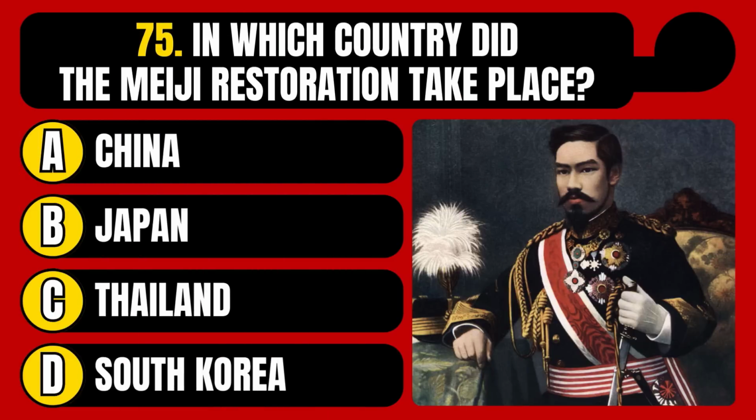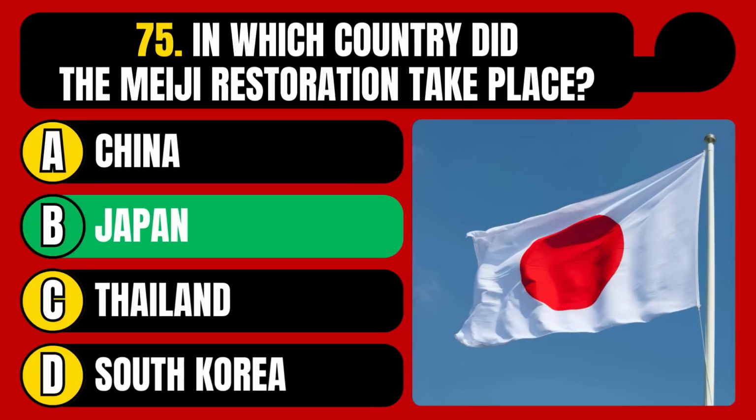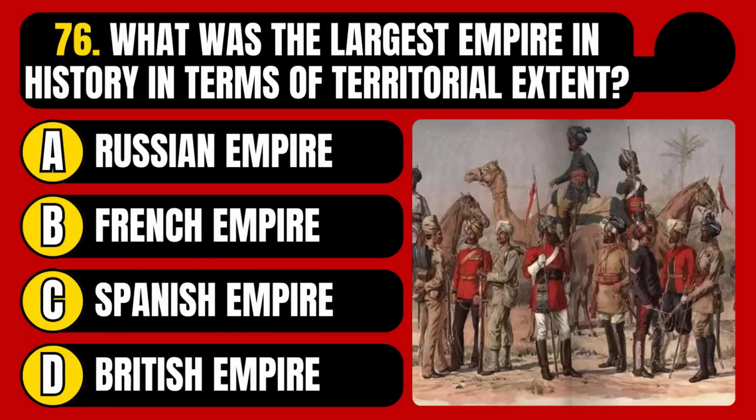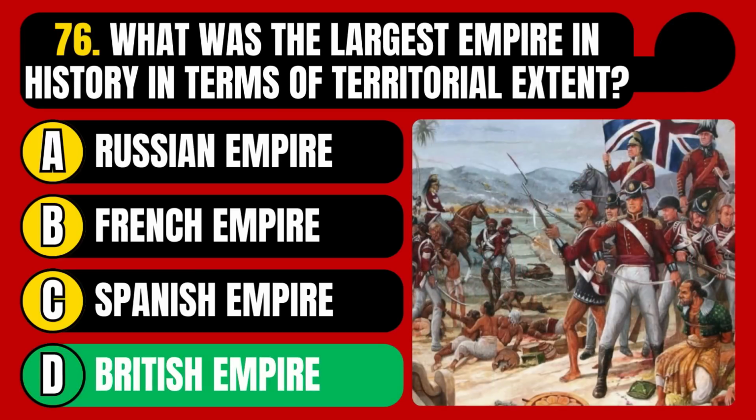In which country did the Meiji Restoration take place? China, Japan, Thailand, or South Korea? The correct answer is option B, Japan. What was the largest empire in history in terms of territorial extent? Russian Empire, French Empire, Spanish Empire, or British Empire? The correct answer is option D, British Empire.